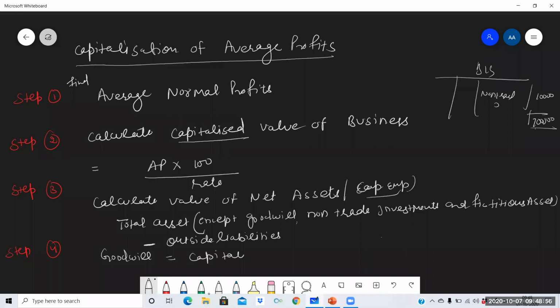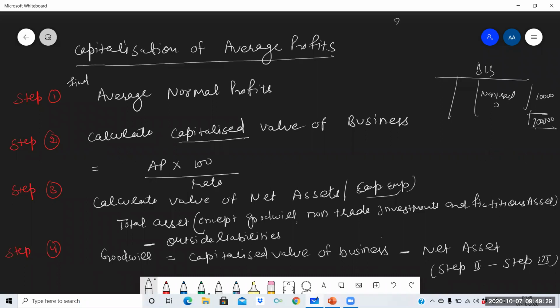Goodwill will be equal to capitalized value of business minus net assets. Or what we can write, step 2 minus step 3, means whatever the answer we are getting from step 2, step 3 will be subtracted from that. Okay, so this will be the value of goodwill.